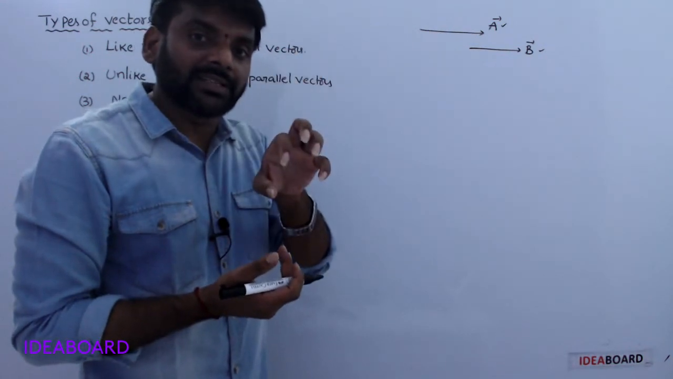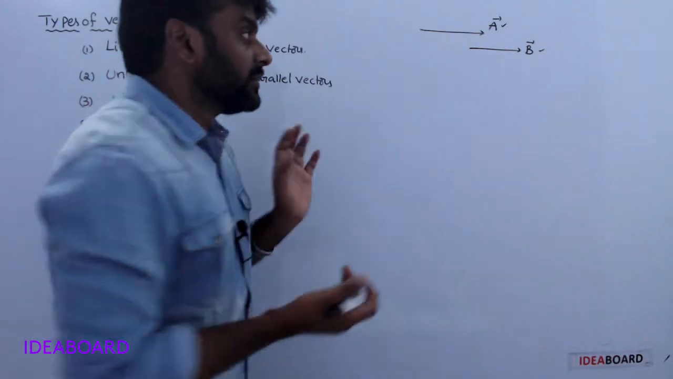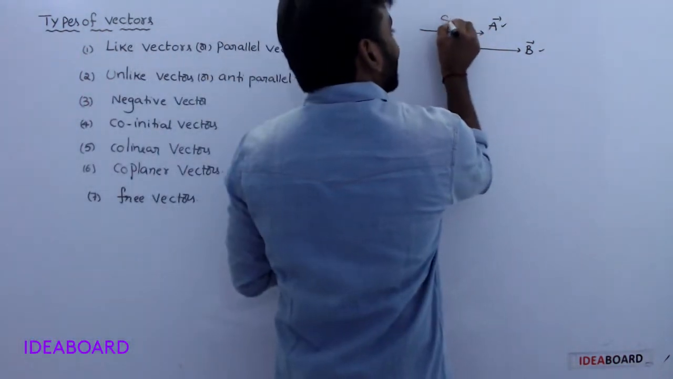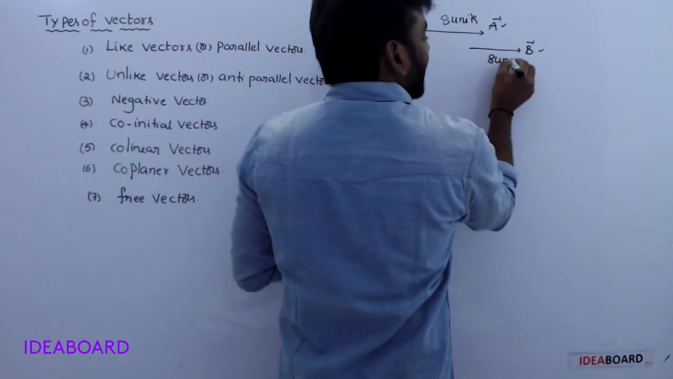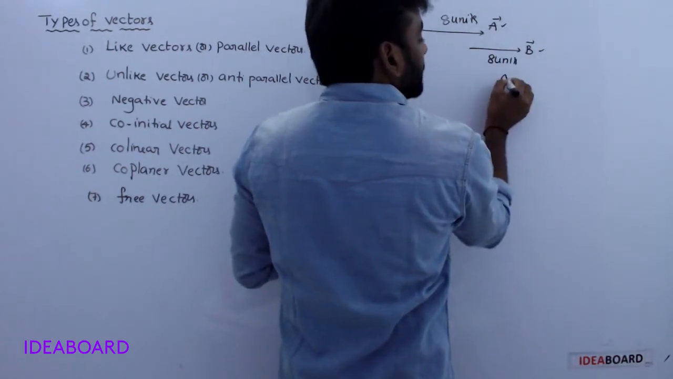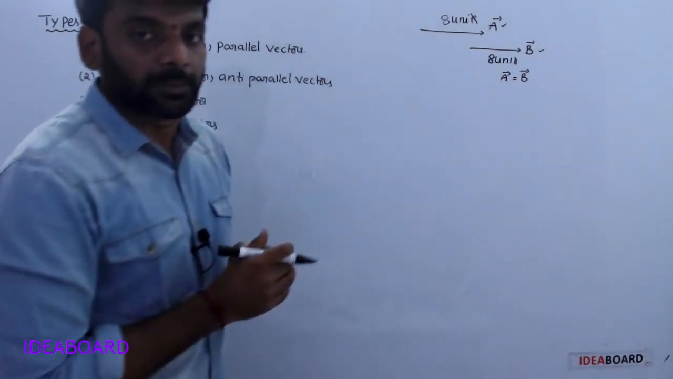Equal vectors means both are equal in magnitude and also in direction. For example, it is 8 units. This one is also 8 units. That means both vectors are equal. A bar equals B bar.